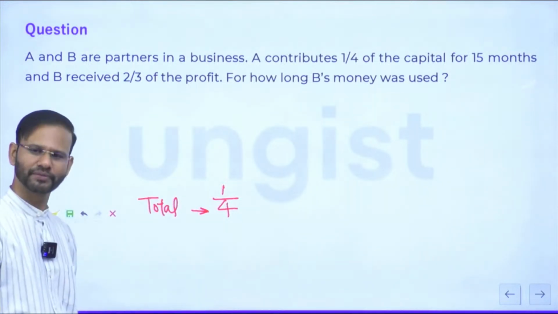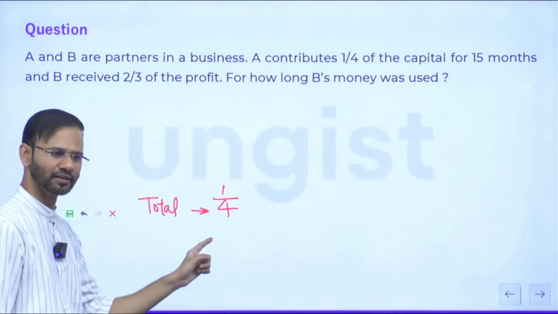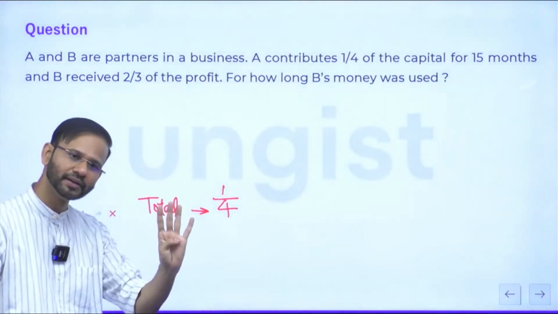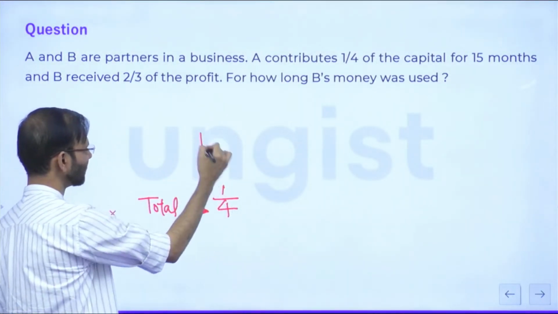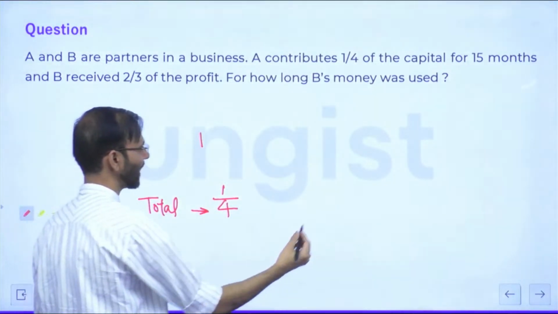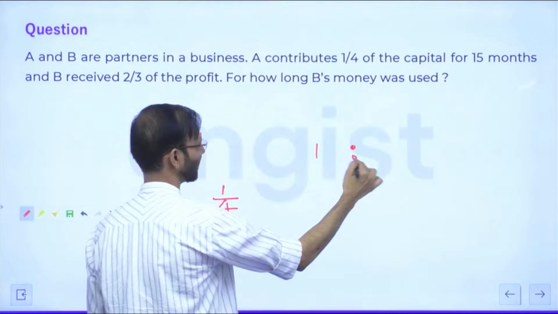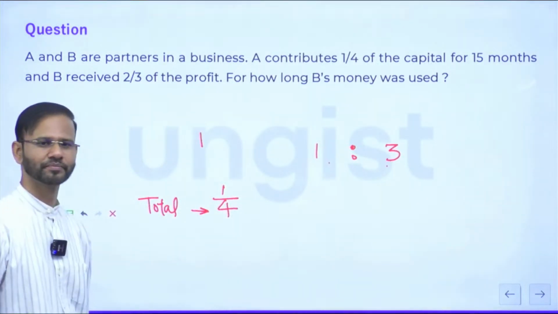Correct? Question is saying A contributes 1/4 of the capital. It means the total capital will be 4. So if A contributes 1, then B will contribute 3, right? So actually the ratio between the investment of A and B was 1:3, right? Okay.